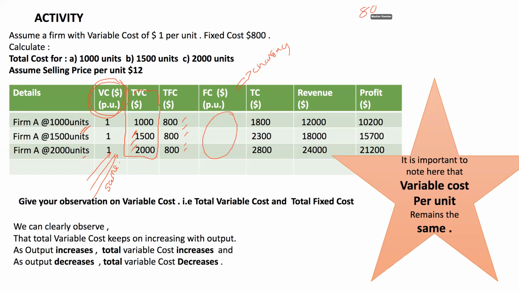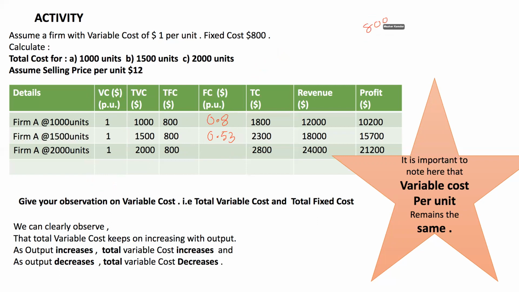Total fixed cost 800 incurred to produce 1000 units. So 800 divided by 1000, the fixed cost per unit when I'm producing 1000 units is 0.8. Next example, 800 divided by 1500 units, fixed cost per unit is 0.53. Next example, $800 is incurred to produce 2000 units.